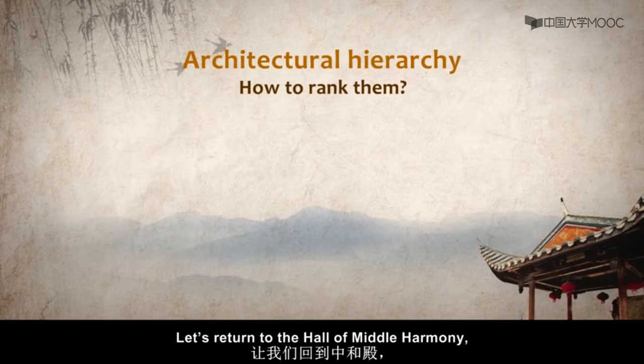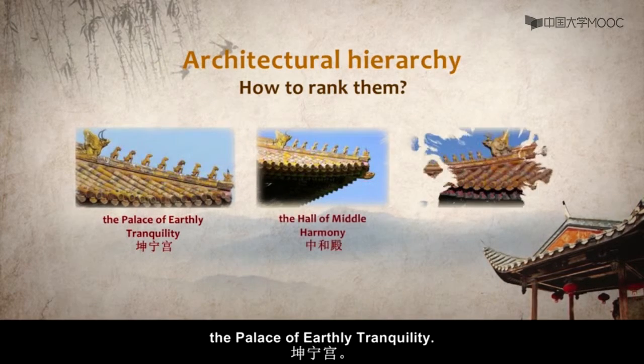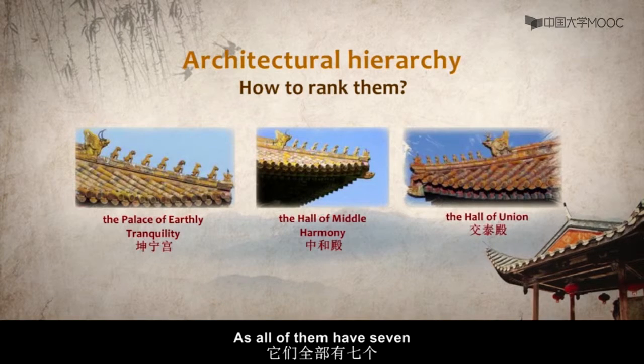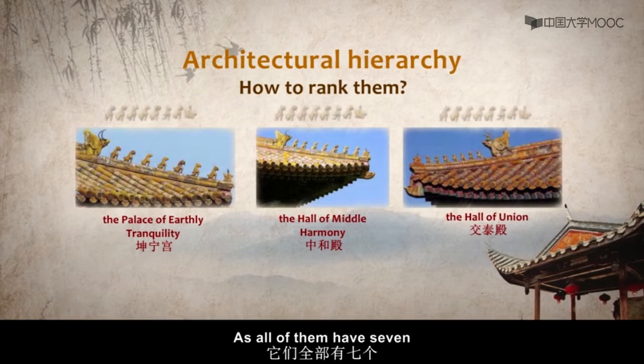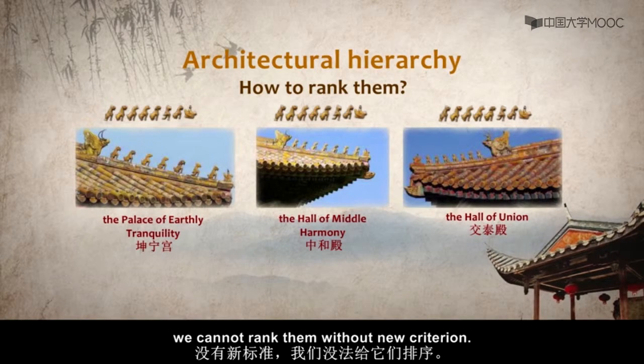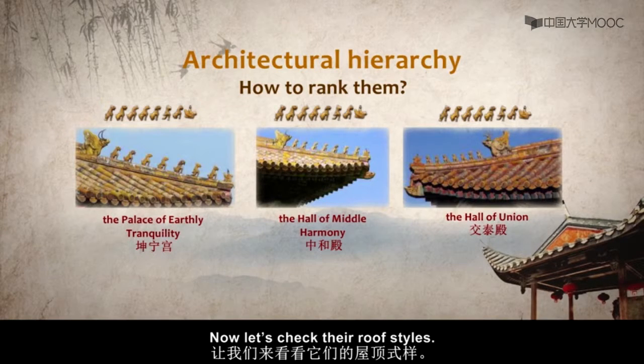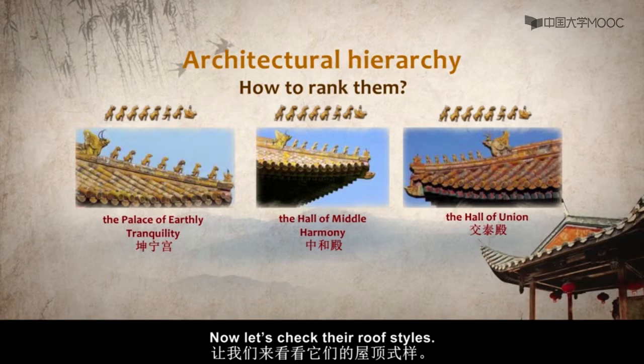Let's return to the Hall of Middle Harmony, the Hall of Union, and the Palace of Earthly Tranquility, as all of them have 7 mythological animals on the eaves. We can't rank them without a new criterion. Now, let's check their roof styles.